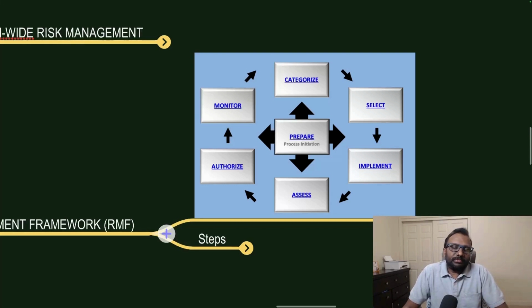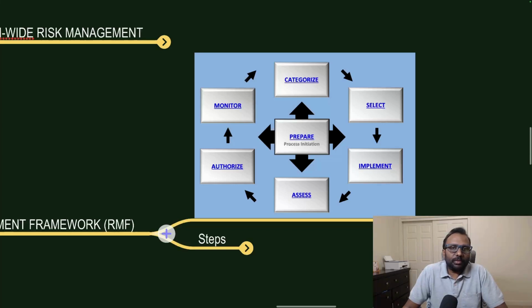In the prepare step, when we are talking about the information or information system, it is decided by another document called 860. Okay, it's a dictionary, 860. Then we talk about the FIPS 199 where the categorization comes. Then we have to select the controls. What are the minimum security controls we need to implement for the categorized systems or information? Then it also requires the minimum security standards. Then we will implement that.